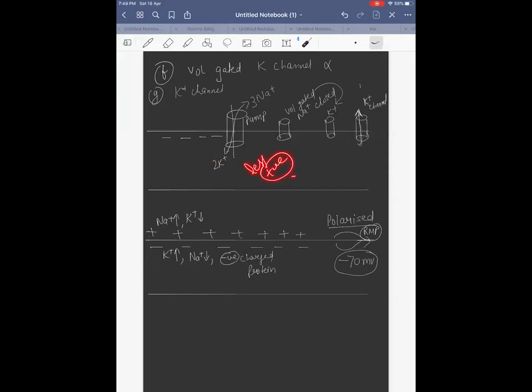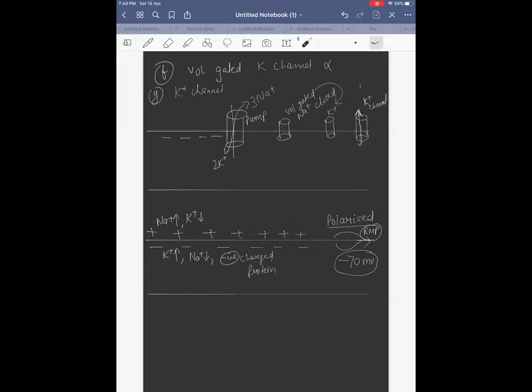Plus, along with this less positive charge, you have negative proteins inside the axon membrane. So the negative proteins plus less positive charge overall give you what? Negative charge inside and positive charge outside. Did you get it now?